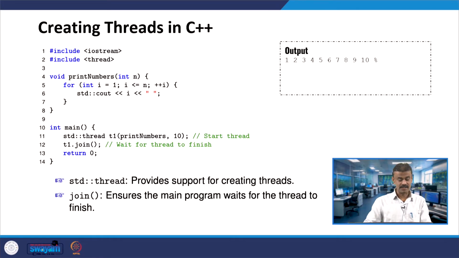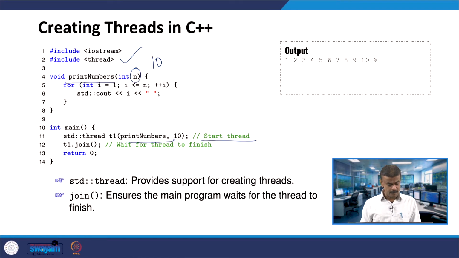Let us have the function void print numbers, int n, the usual one: for i equal to 1, i less than or equal to n, i plus plus, cout i. Now we can create the thread. For creating a thread, I have included the header file #include <thread>, line number 2. Now let us go to the main program.